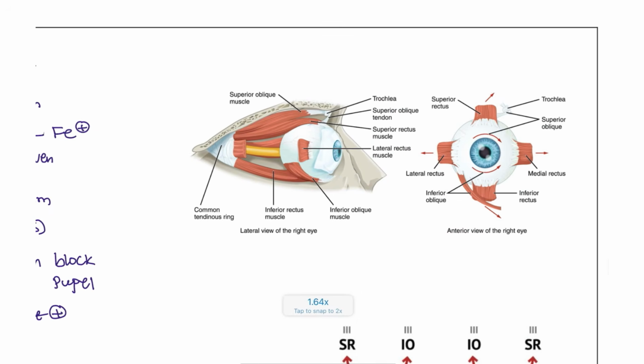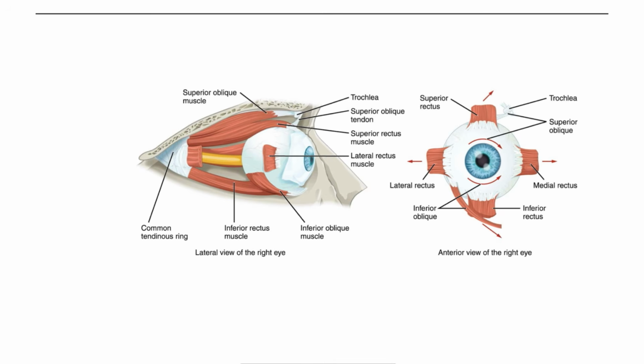Next, we will be moving on to the most important topic, the extraocular muscles. If you observe here, there are three nerves supplying the extraocular muscles: the third cranial nerve, the fourth cranial nerve, and the sixth cranial nerve. These are oculomotor, trochlear, and abducens.